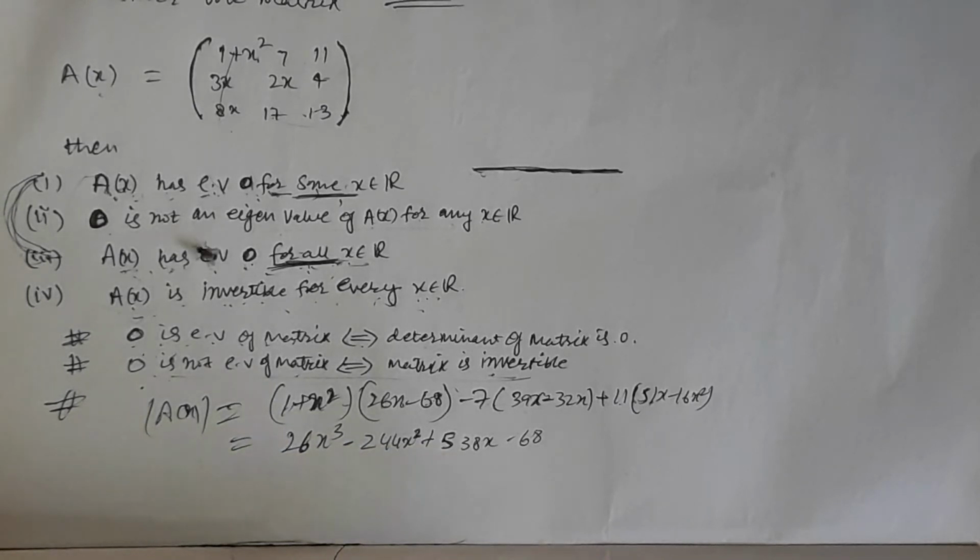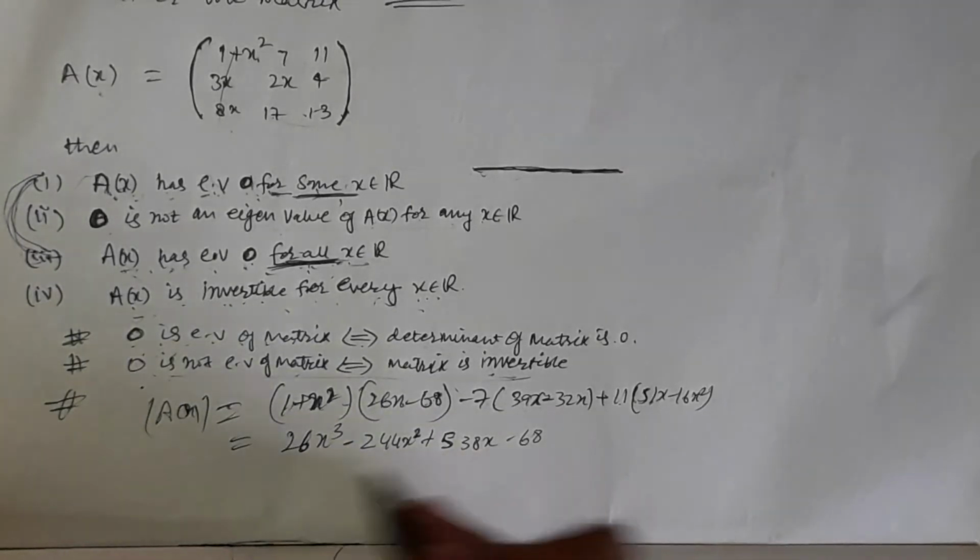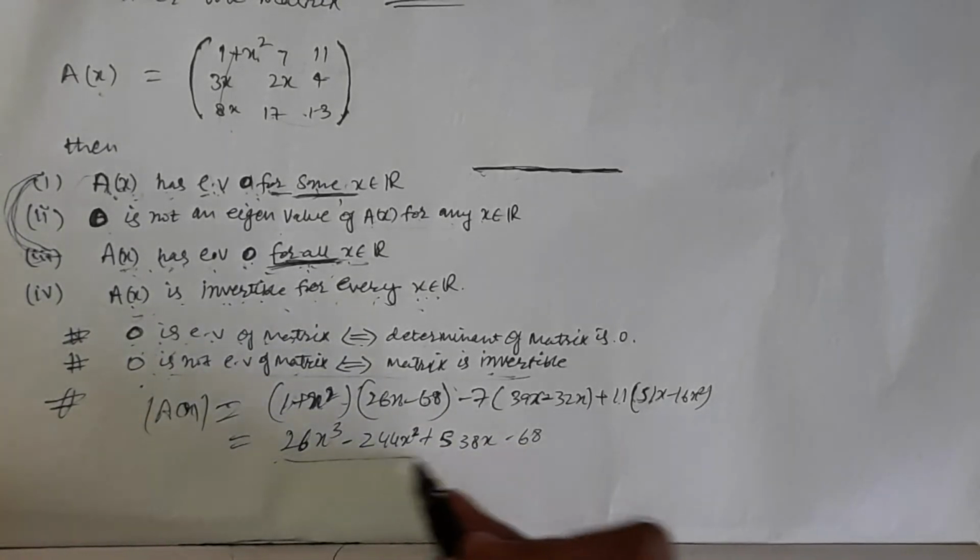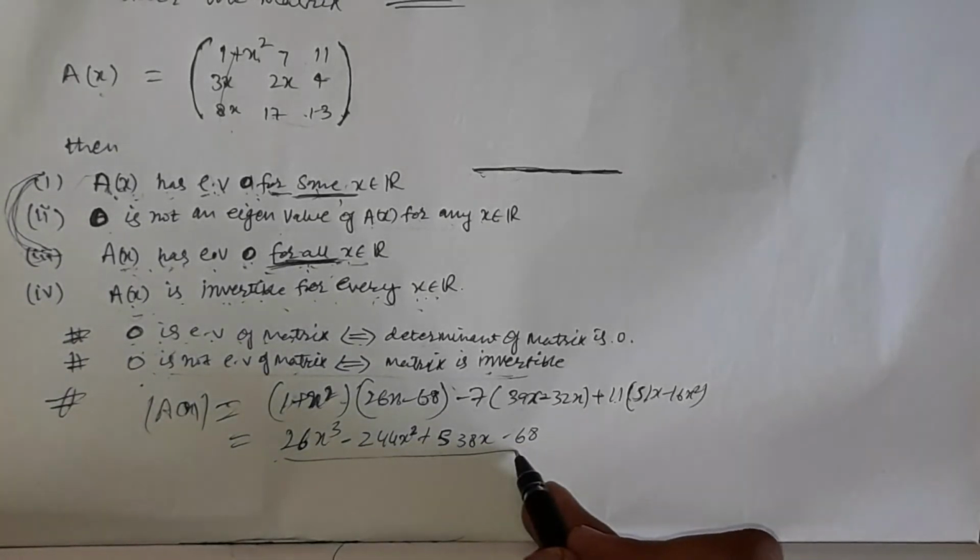Apply the concept: every odd degree polynomial has at least one real root, which says that there is a real number such that this polynomial has a root which is a real root. Real root means a real number such that this polynomial becomes 0.